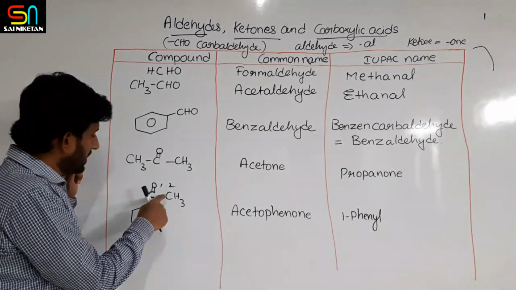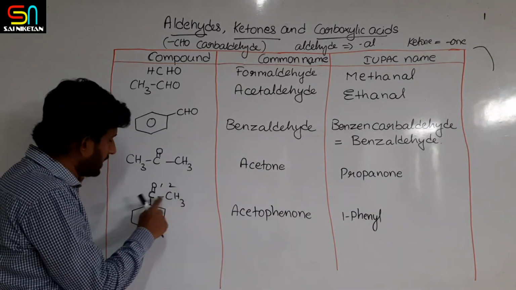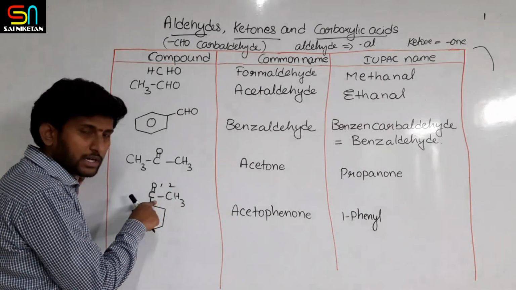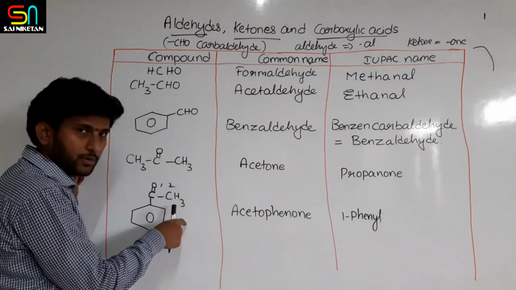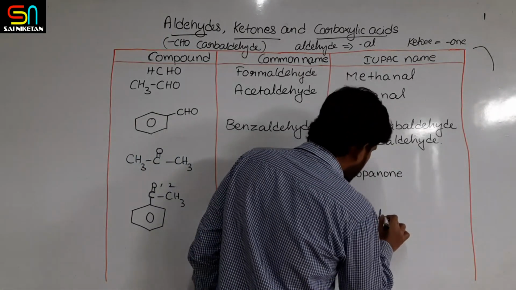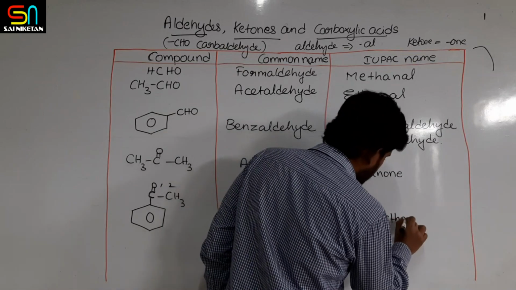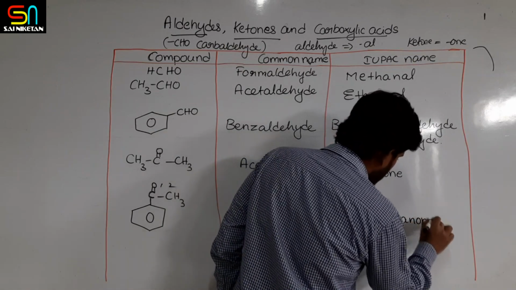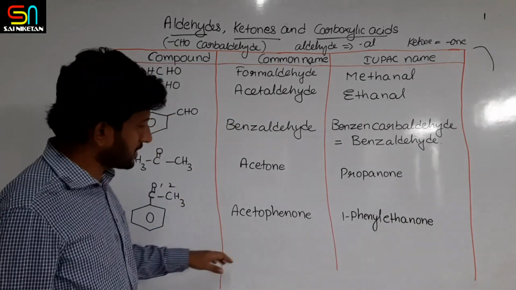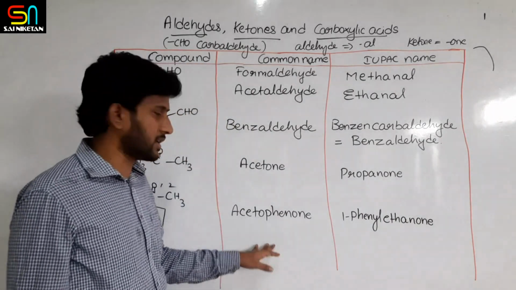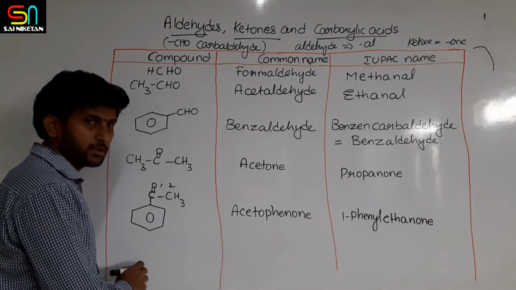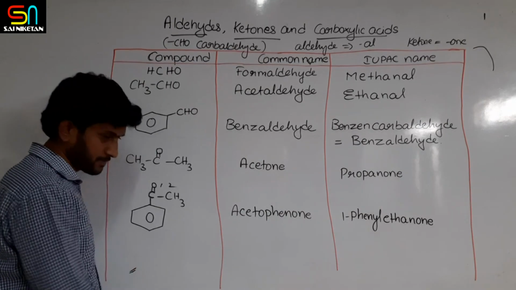If it is 3 carbons, 1-phenyl-1-propanone. If it is 4 carbons, 1-phenyl-1-butanone. It should be called like that. So I'll say 1-phenylethanone is the IUPAC name of this compound. Sometimes acetophenone is also accepted. Most commonly used is acetophenone. Okay. We'll continue with more examples.